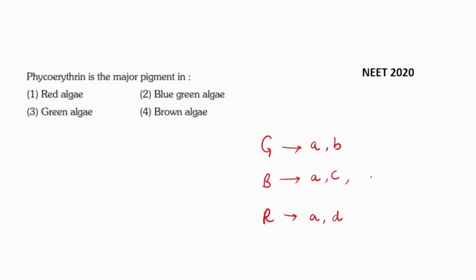In brown algae, apart from chlorophyll A and chlorophyll C, fucoxanthin is present. And because of the presence of fucoxanthin, brown algae appear brown in color. Now in red algae, apart from chlorophyll A and chlorophyll D, phycoerythrin is present. And this phycoerythrin imparts red color to the red algae. So phycoerythrin is a major pigment in red algae. Correct option is option number 1.